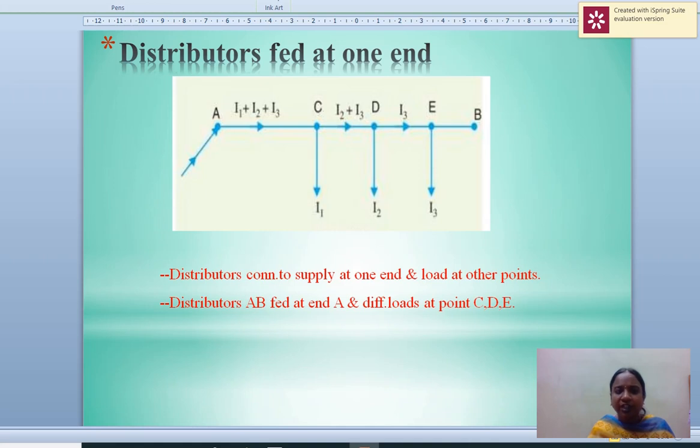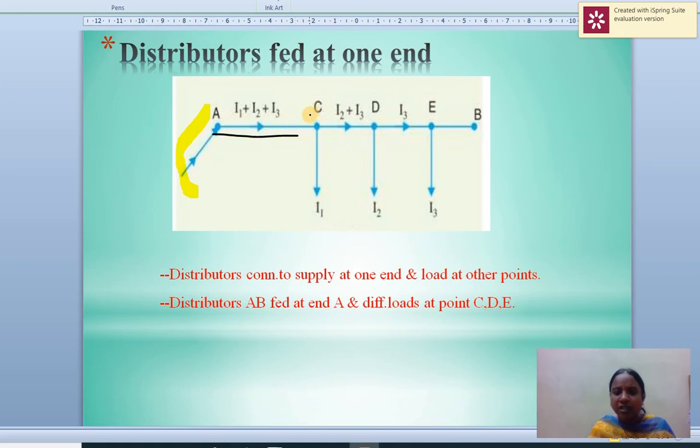Distributor feeding at one end. Here point A is connected to the supply at one end, and loads are at other points along the length.